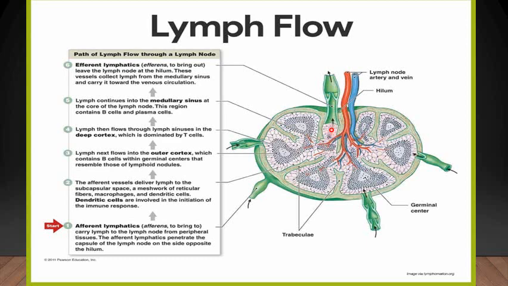These add to the lymph circulation, and if there is any pathogen or harmful substance, it is destroyed by the lymphocytes. Then it is filtered and enters the efferent lymphatics present at the hilum of the lymph node. Through the efferent vessels, the lymph collected from the medullary sinuses goes towards the venous circulation.